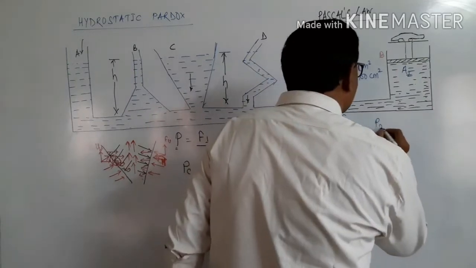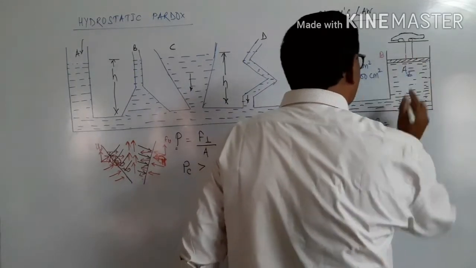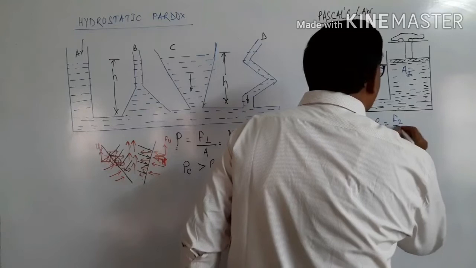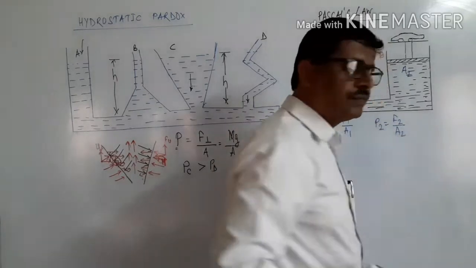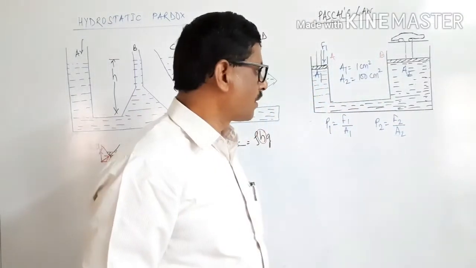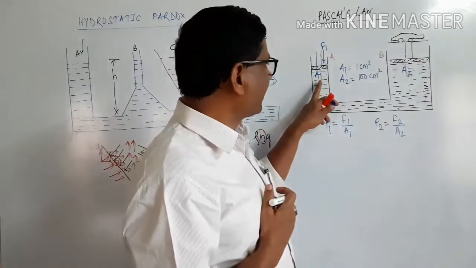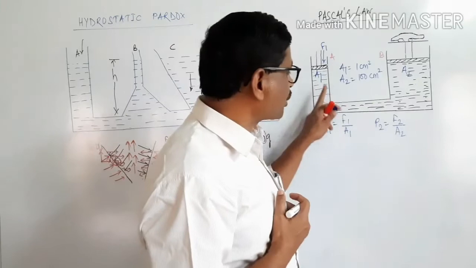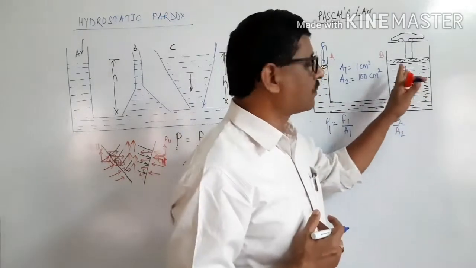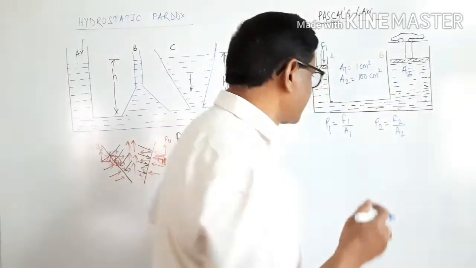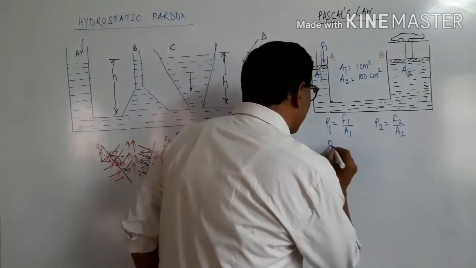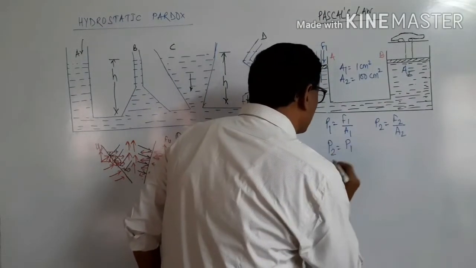Therefore, the pressure on cylinder B, P2, is equal to F2 divided by A2. By Pascal's law, the pressure applied at one point is equally transmitted undiminished in all parts of the cylinder, and because of that P2 is equal to P1.